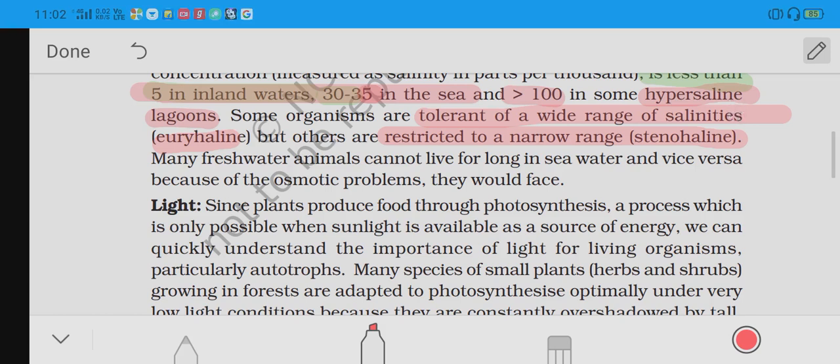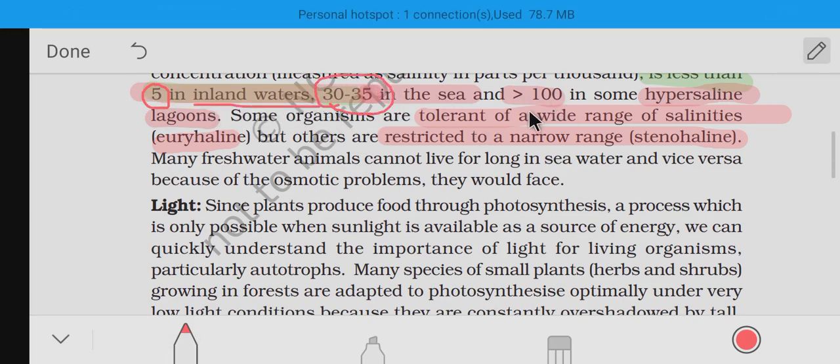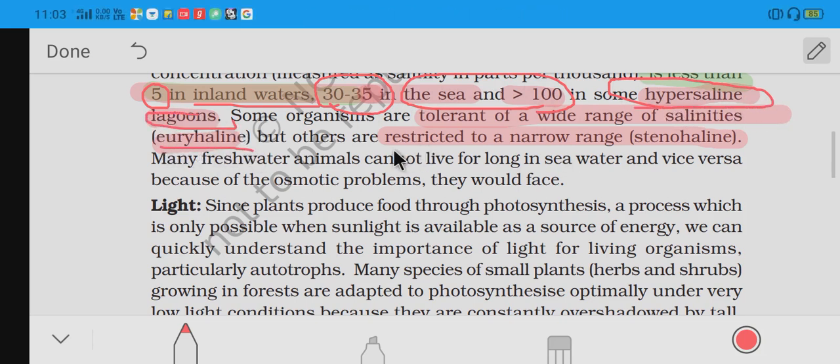So here it comes to the point, NEET wise this is important. This number 5 in the inland water is important. 30 to 35 is important. Greater than 100 in some hypersaline lagoons is important. Euryhaline is important, and restricted to a narrow range, which is stenohaline, is also important.